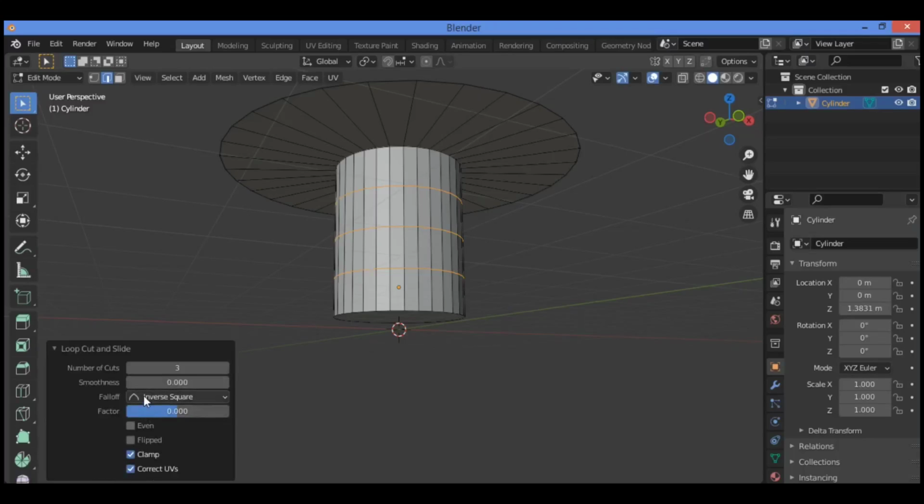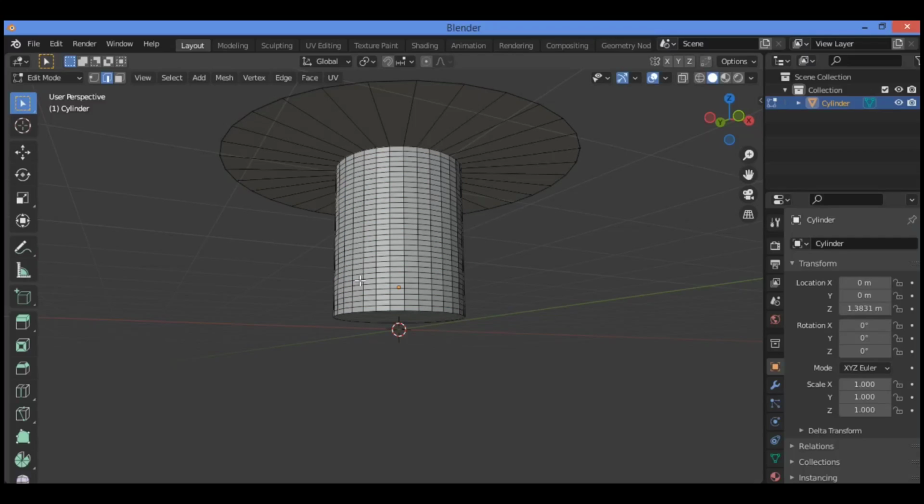Click on it. By clicking the arrow of the loop cut and slide, which is over here, increase the number of cuts, change to 30, like this, or until the faces on the mushroom stem look like little squares, as shown here in our example. Left click into the viewport editor to confirm the loop cuts.